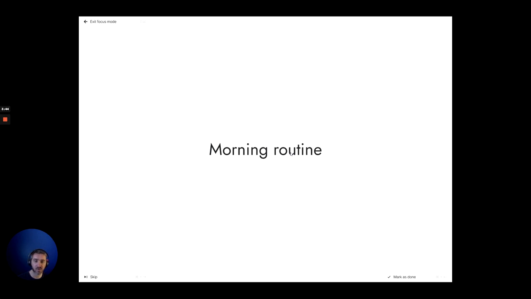So this is just an entry point to show you that you have different options. So one is going out of the focus mode. Another is to skip a task or either mark it as done. Once we start, we see the screen for maybe 1 or 2 seconds, and then we just get started with the different tasks. So if you remember from the outline, my morning routine starts with drinking a big glass of water. At this point, it's the only thing I need to focus on. It's the single most important thing that I need to do. So let's do that now.